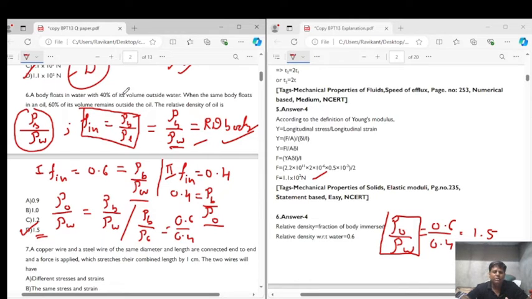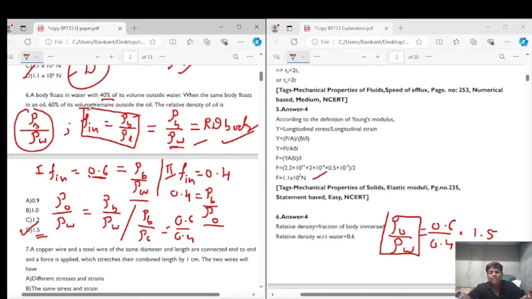Now, for the first case, when the body is immersed in the water, it has 40% of its volume outside the water. So the percentage inside the water is equal to 60%. It means fraction inside the water is equal to 0.6. And I told you that fraction inside is equal to density of body upon density of liquid. So density of body upon density of water is equal to 0.6, right? Now, in the second case, when the same body is immersed in oil, 60% of the volume is outside.